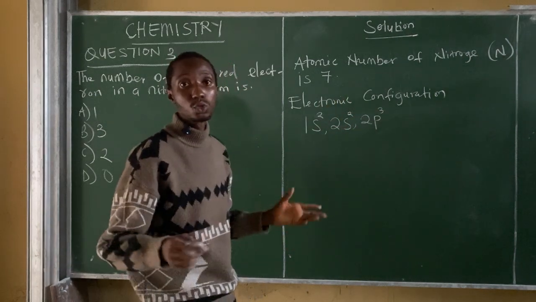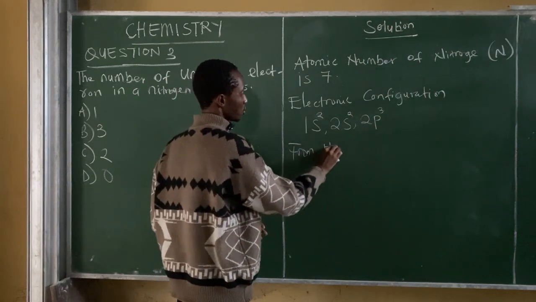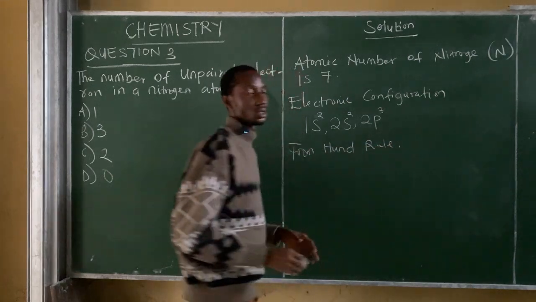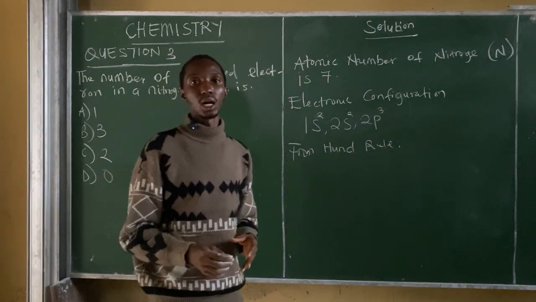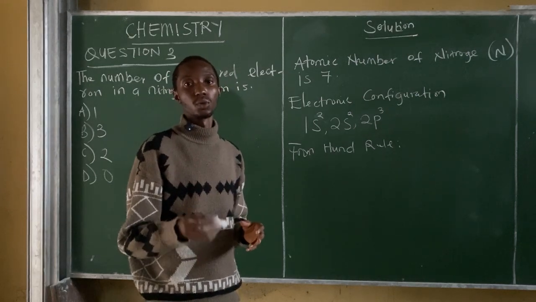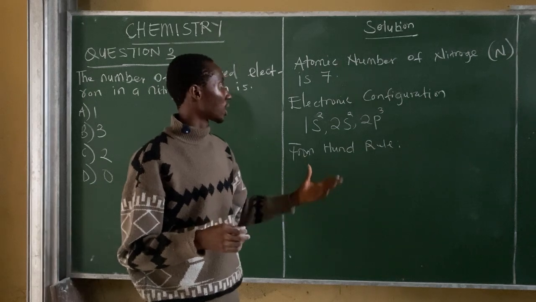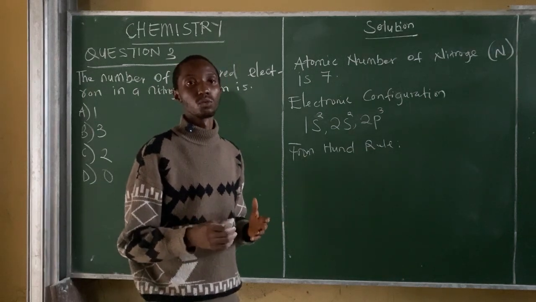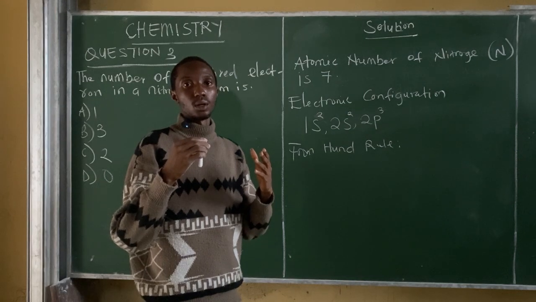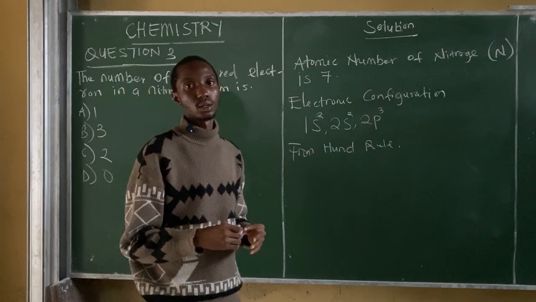Now, from Hund's rule, it says electrons are singly filled in an orbital before pairing. When writing the electronic configuration, you first of all fill them singly before pairing.